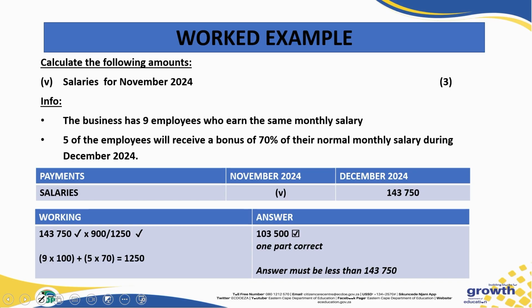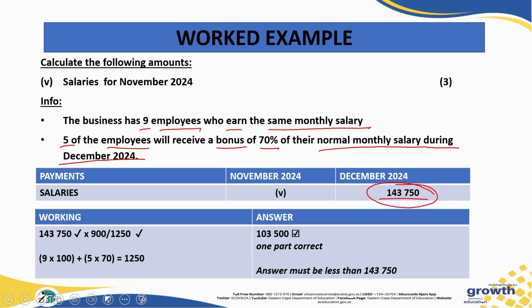Now, this is an interesting question because here you are given the December salary. So you have to work backwards to the month of November. The additional information that they're giving you is that the company has 9 employees who earn the same monthly salary. Out of that 9, 5 of the employees will receive a bonus of 70% of their normal monthly salary during the month of December. So this 143 that you see here is the monthly salary of all the 9 workers plus the bonus of 5 of those workers, which is 70% of their normal monthly salary.